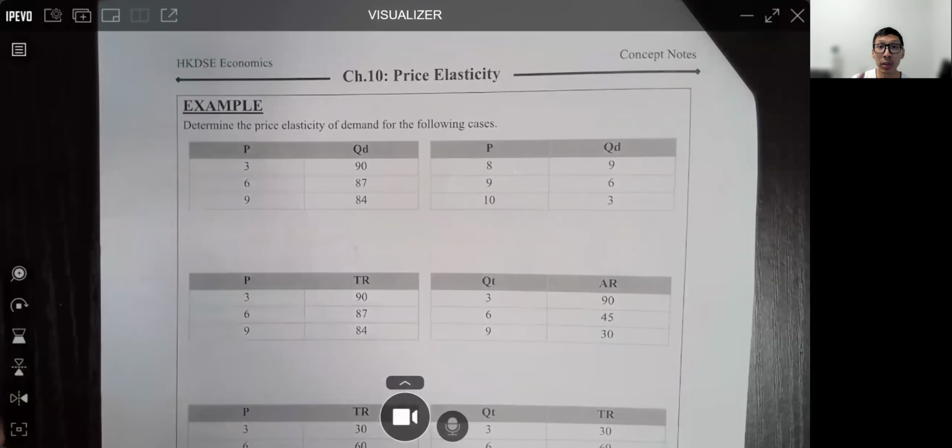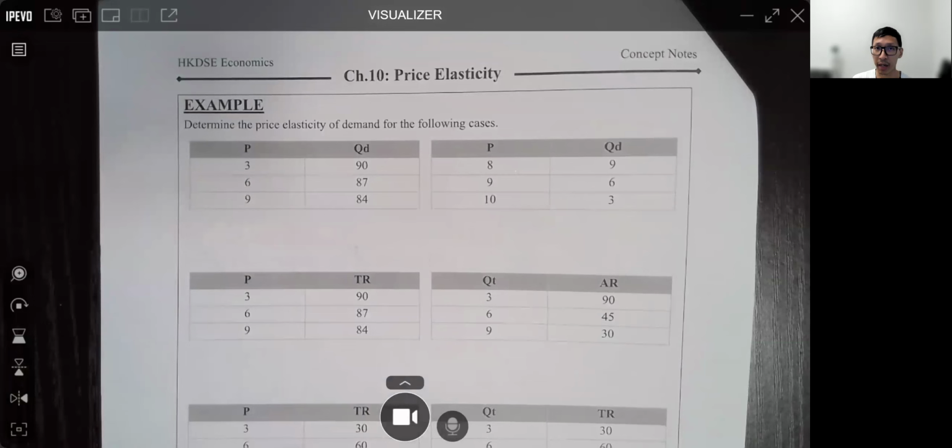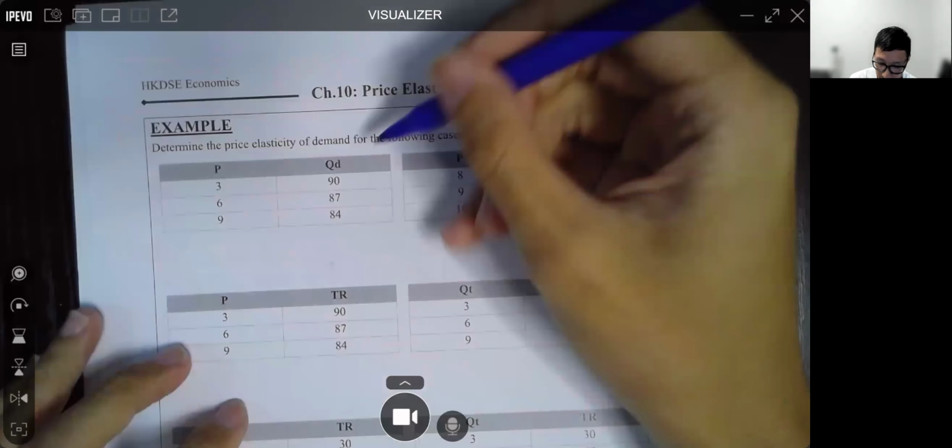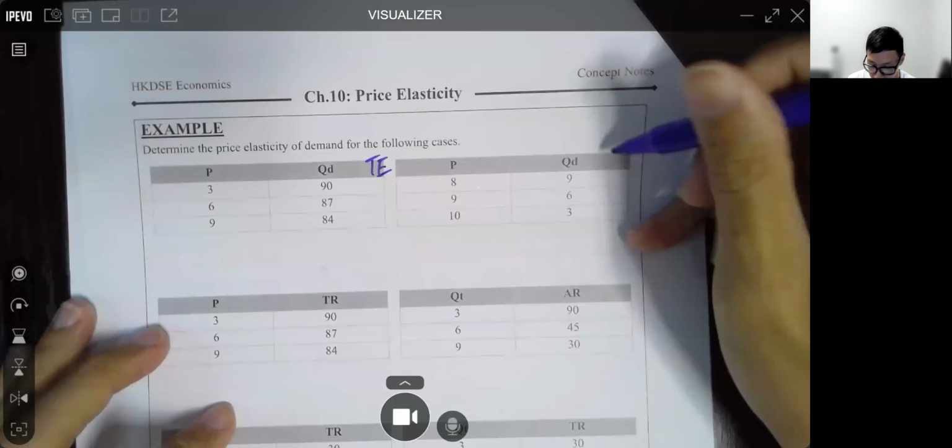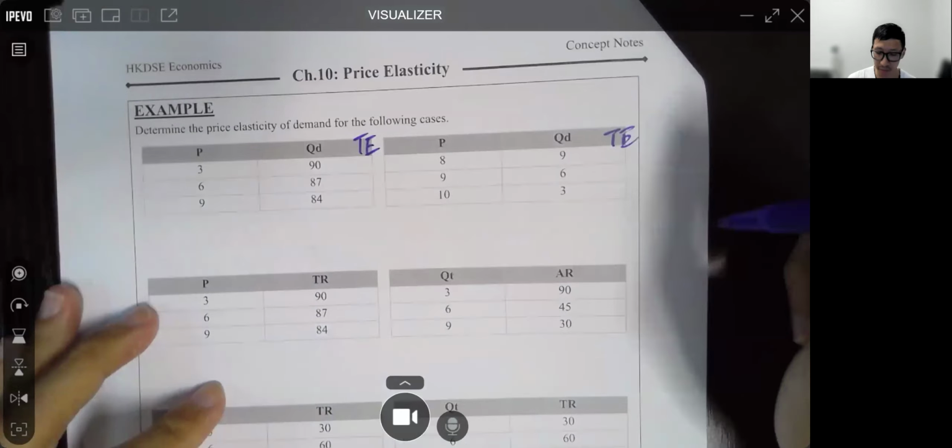Of course you can calculate the arc elasticity of demand, no problem. 你係可以咁做嘅，but then you know arc elasticity not exactly the easiest to calculate. 都幾麻煩嘅條式係咪啊？Is there any other smarter way? Yes. All we need to do is to calculate total expenditure as well.